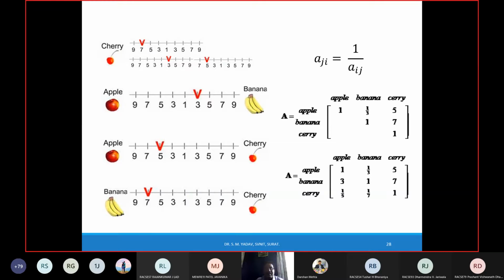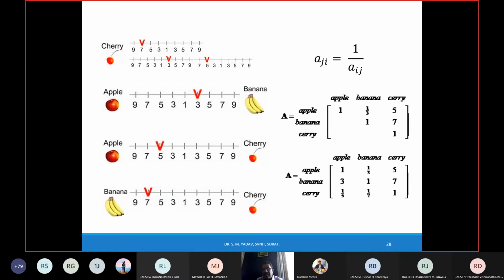So what does a pairwise comparison matrix mean? Suppose you want to choose between apple and banana. Someone likes banana more, so he has given a weightage of 3 to banana. So how will you write that in the matrix? You just see the matrix written on the right-hand side, where the diagonals are.